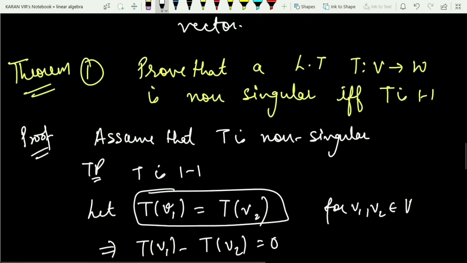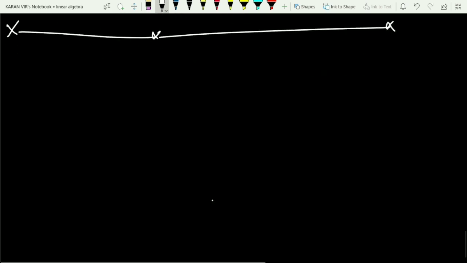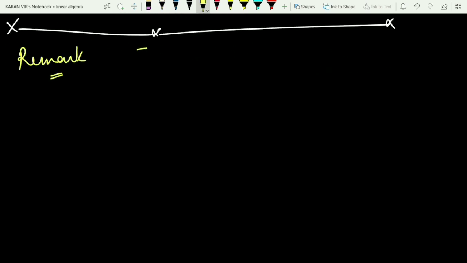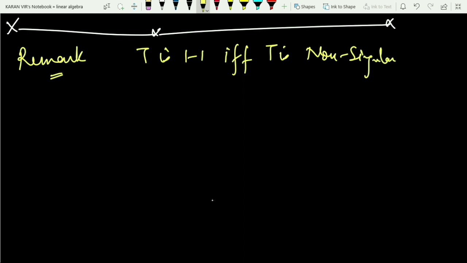That is, if you want to check whether a linear transformation is 1-1, just check whether it is non-singular or not. And let me add a remark here. T is 1-1 if and only if T is non-singular, and T is non-singular if and only if the kernel is 0.